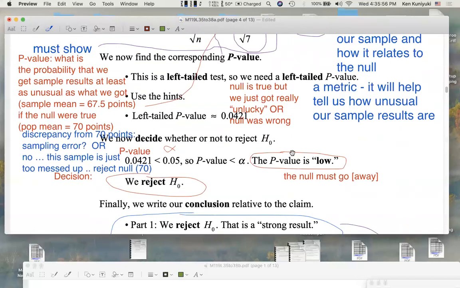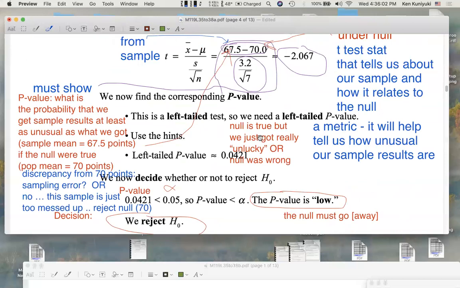So we reject the null. It's like getting 10 heads. This really is like the situation where it's 10 heads. The left tail probability is just too low. Which means that if we have to choose between, oh, the mean was in fact 70 points and this sample just got really unlucky, or it's too unusual and the null was wrong, the coin was not fair, we're going to go with the null was wrong. The coin was not fair. The mean was not 70 points.